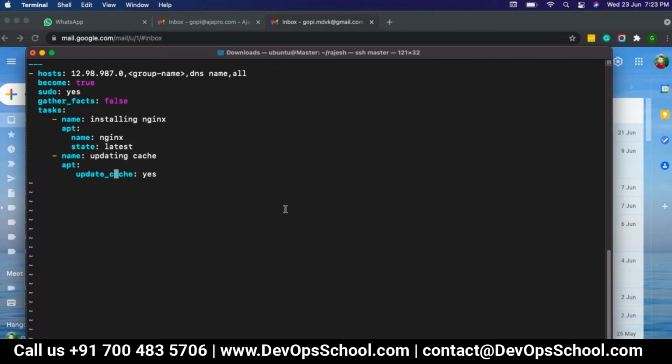If there is any issue or error that happens, you need to go to that particular task and rectify it. And one more disadvantage is, if any task fails, whatever tasks come after that task will not execute, because the console will come out.